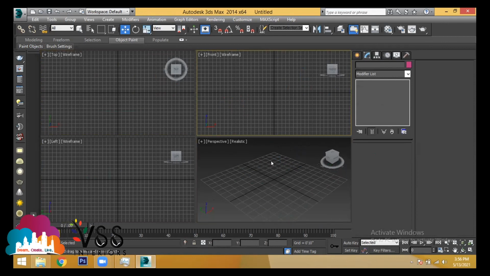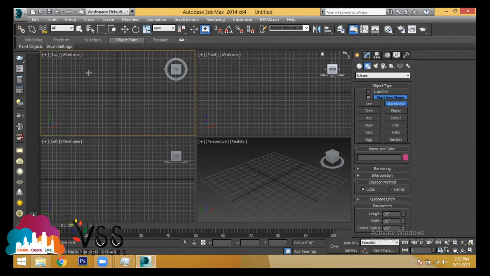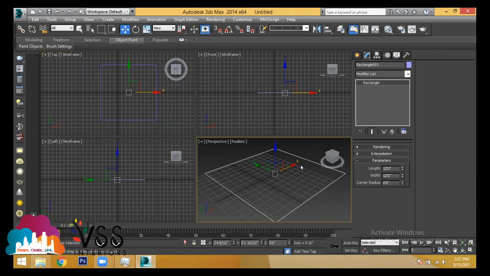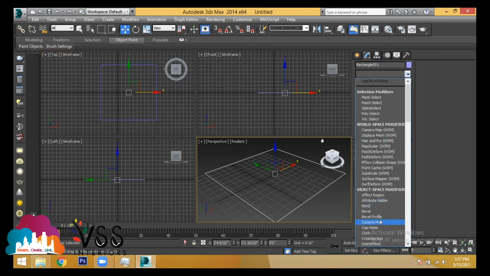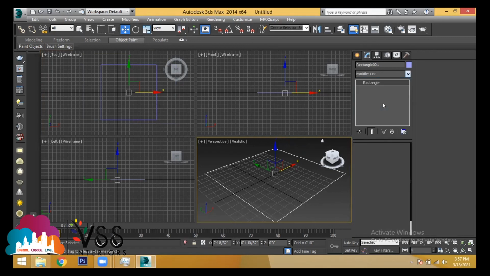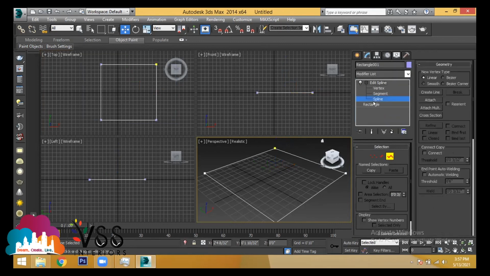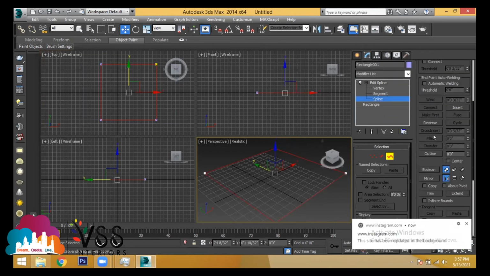See, for a false ceiling, what I'm doing is I've taken a rectangle from the top view with a size of 12 feet by 12 feet. Assume the size of your room is 12 feet by 12 feet. Make the offset. Offset is nothing but outline, and outline is in the edit spline tool. Take edit spline, select the sketch in spline, and go to the option called outline. In outline, I've given 1 feet 6 inches.